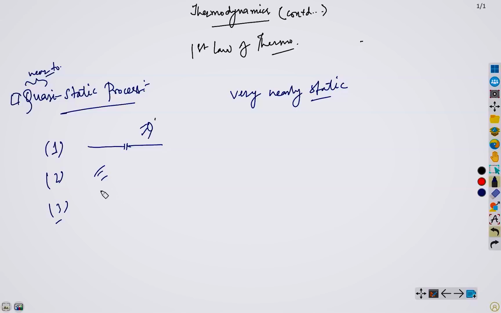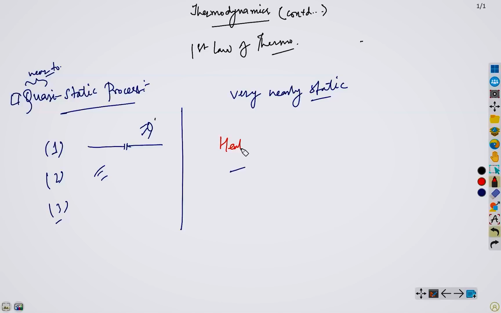So you can say this is a quasi-static process. I am saying this today because in today's discussion, we will continue with quasi-static processes only. Whatever topic we are going to learn today, it would be true for quasi-static processes only.